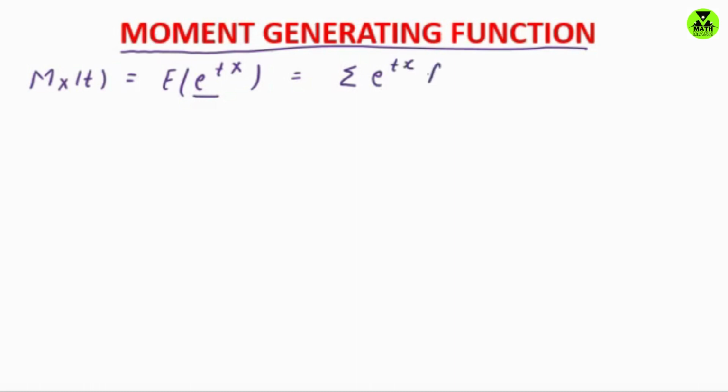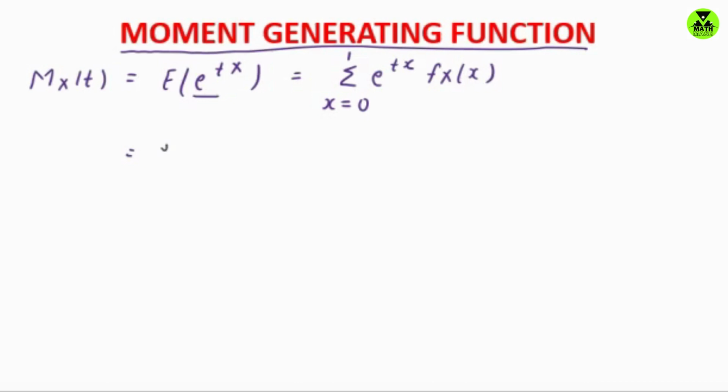Moment generating function of the Bernoulli distribution. By definition, the moment generating function M x of t is given by the expected value of e to the power t x. This expected value, by definition, since capital X is a discrete random variable, we'll use summation here. The function of x is e to the power t x, so write this function as it is, e to the power t x, multiplied by its probability mass function, and x takes only two values for the Bernoulli distribution, that is 0 and 1. So when we substitute x equals 0, again e to the power t multiplied by 0.